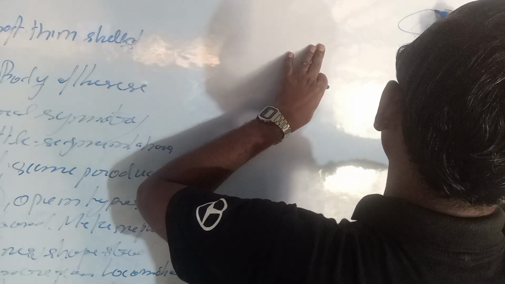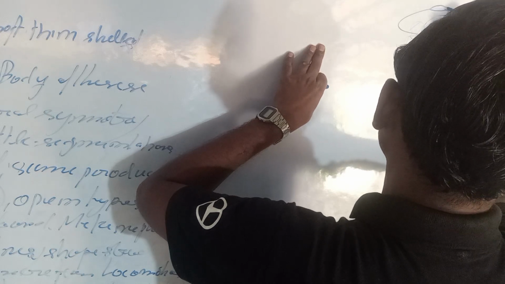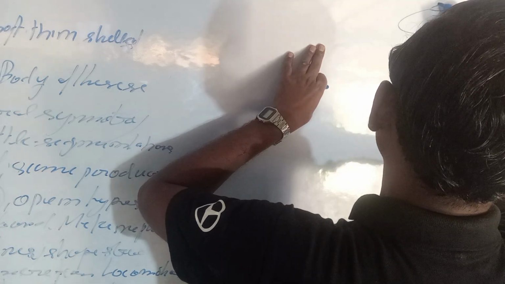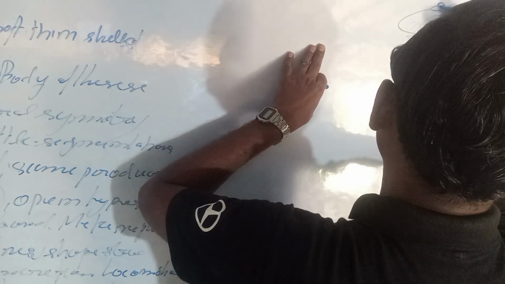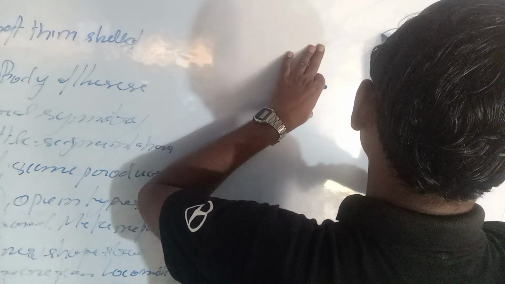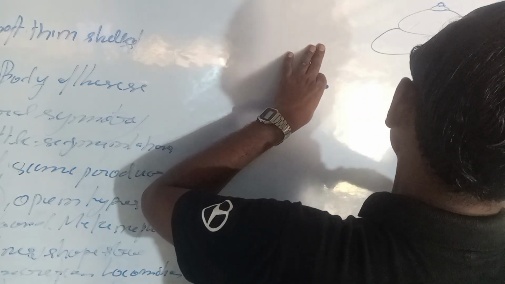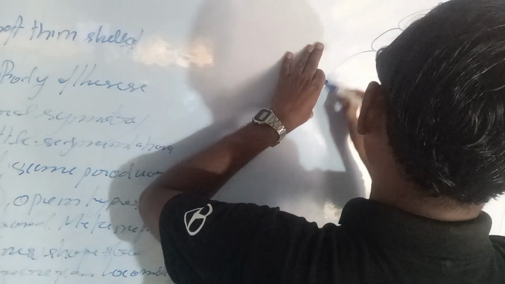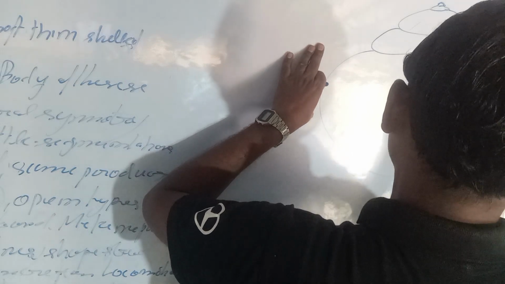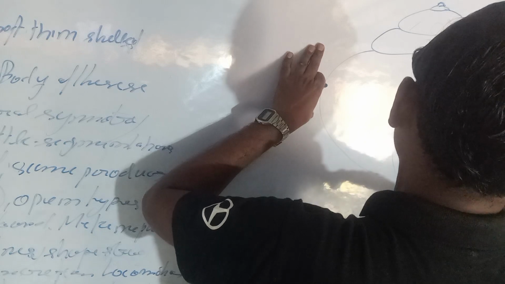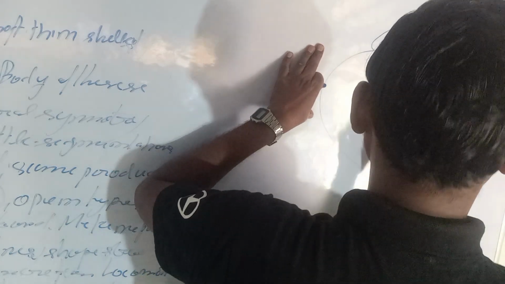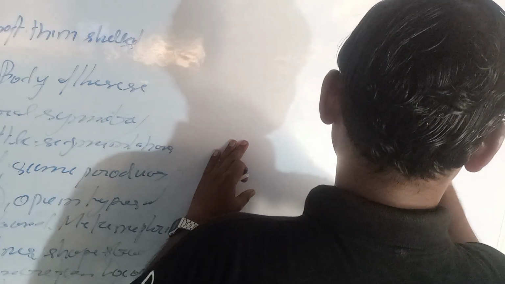This is the pila globosa. We are going to draw the pila globosa, and here is the pila globosa and the structures.